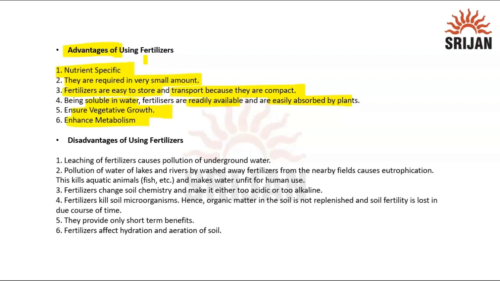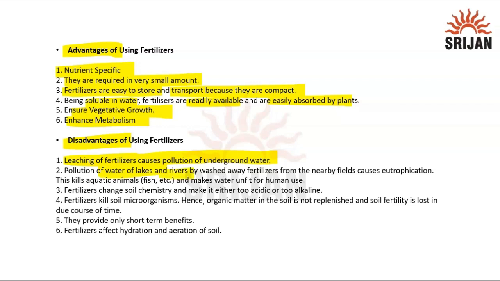Now, what are the disadvantages that you have to take care of? First of all, they are involved in the leaching of fertilizers, which can cause the pollution of underground water, as I said, because they are readily soluble in water. So they lead to toxicity in that underground water. Leaching is a process within the soil, like how the soil formation is taking place. But once you add the fertilizers, these fertilizers get involved in those natural processes and cause damage to them, or can cause toxicity as well. So that is the first disadvantage.